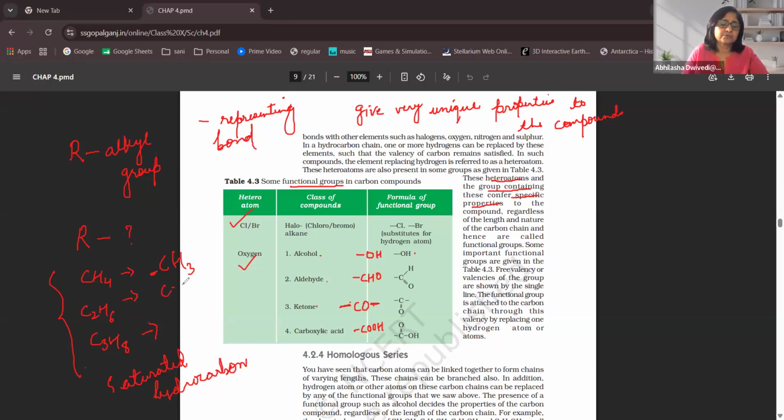Same with C2H5, another bond, and C3H7. It is very simple: you're just removing one hydrogen and getting an alkyl group. This is called methyl, this is called ethyl, and this is called propyl. Just have a look, because I'm going to delete everything; there is not enough space to write the compounds.